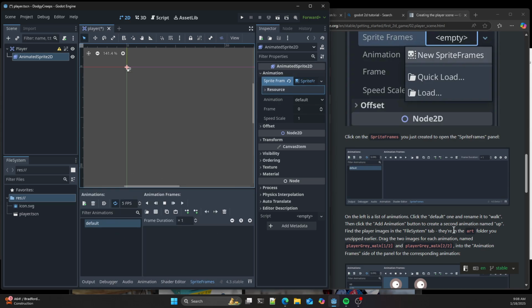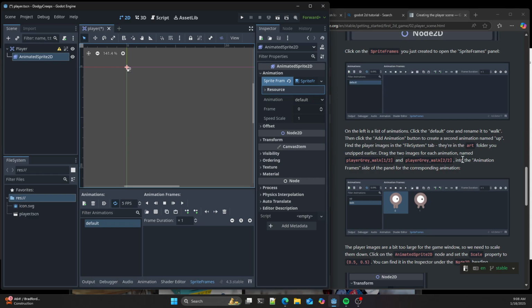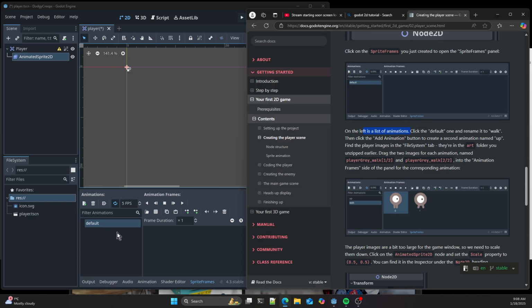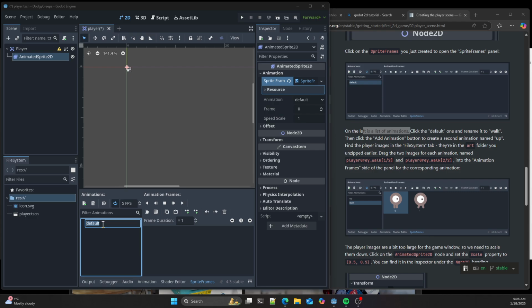This looks like some sprite frames down here. Okay, on the left is a list of animations. Click the default one and rename it to walk. Click animation. I think this is it. I must have missed a step, right? Where's animation?